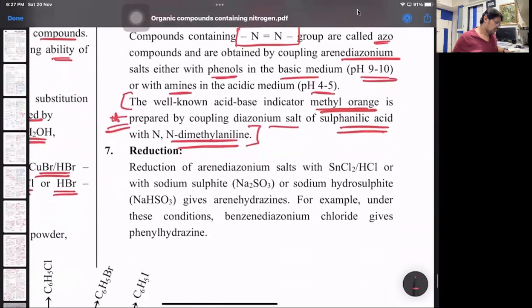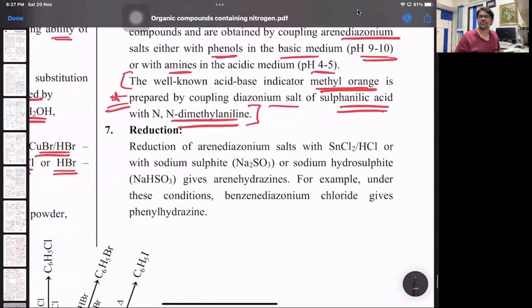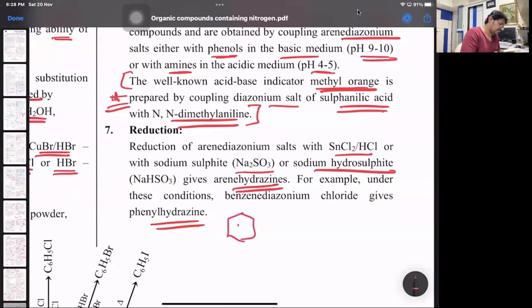Then we have the last part, reduction. Reduction of diazonium salt with stannous chloride and HCl or sodium sulfide or sodium hydrosulfide gives arene hydrazine. For example, under these conditions, the diazonium chloride gives phenyl hydrazine. I hope anybody remembers phenyl hydrazine, C6H5NHNH2.